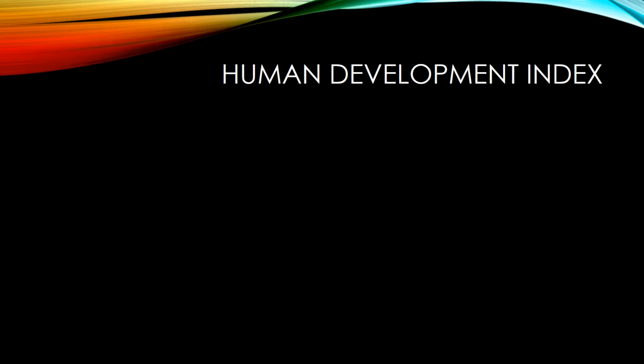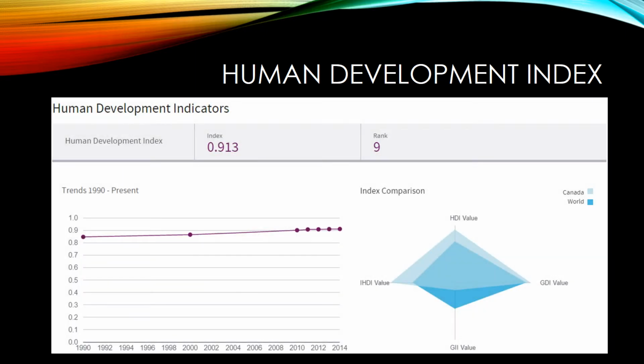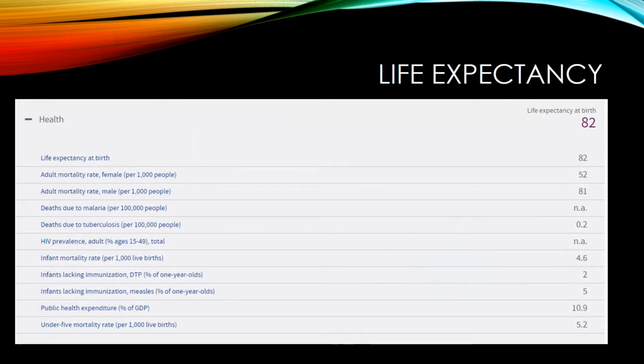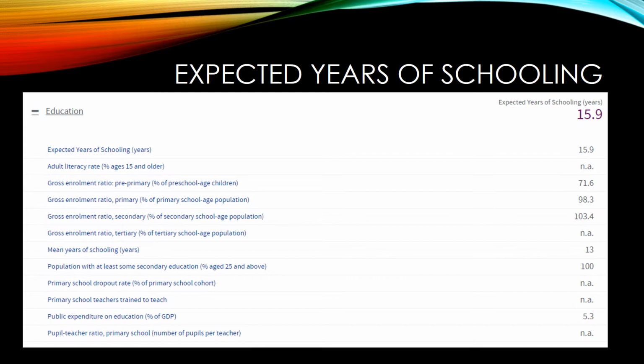Human Development Index. The HDI shows that Canada is ranked in at number 9, right behind the United States. As you can see in the graph, trends have picked up since the 1990s and have steadily increased each year since 2010. The life expectancy in this country is 82, which is pretty normal in a first world country. Children and teens are expected to complete about 15.9 years of schooling.